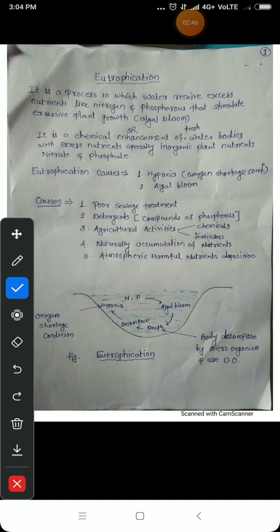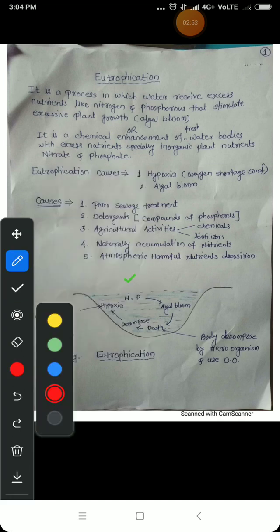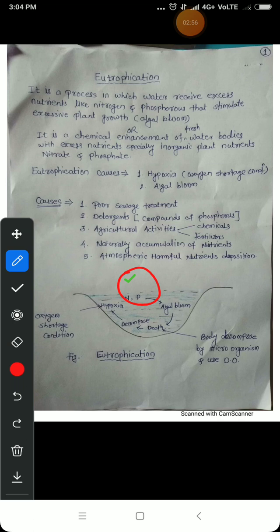Initially, nitrogen and phosphorus increase in the water bodies, which causes the algal bloom, that is, excessive growth of algae. When the algae die, their bodies are decomposed by microorganisms, and for the decomposition they use oxygen from the water, called dissolved oxygen. So after decomposition, the condition of hypoxia will occur.